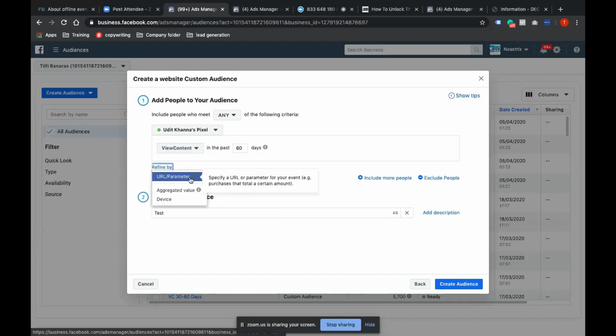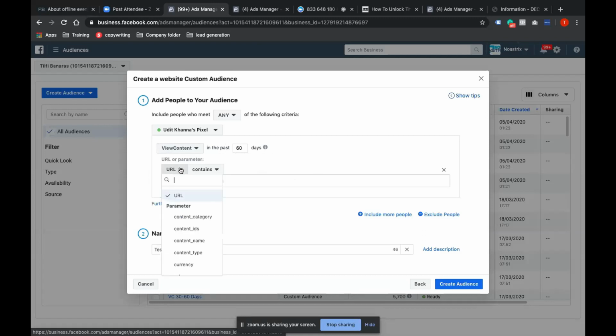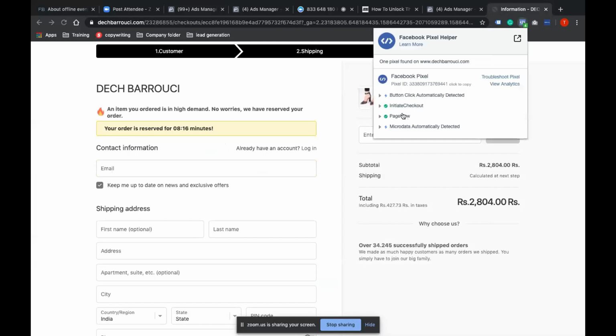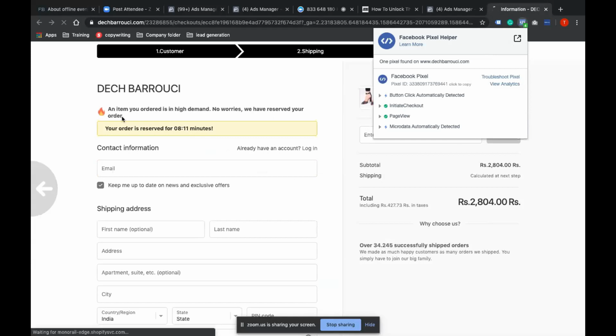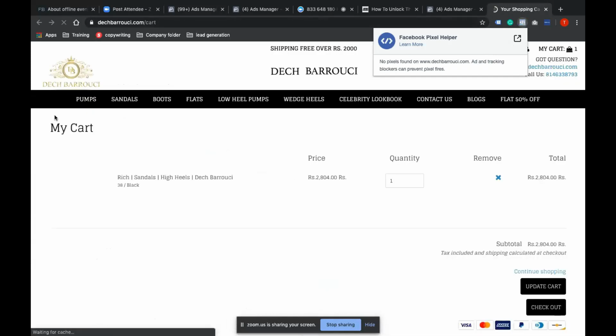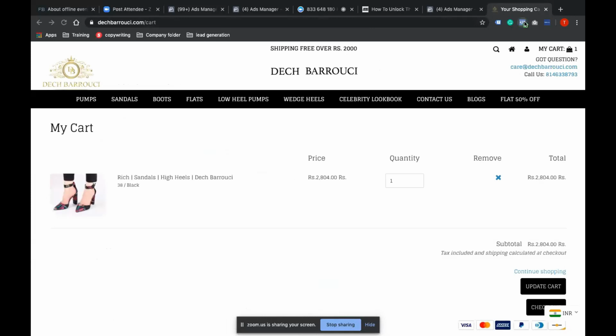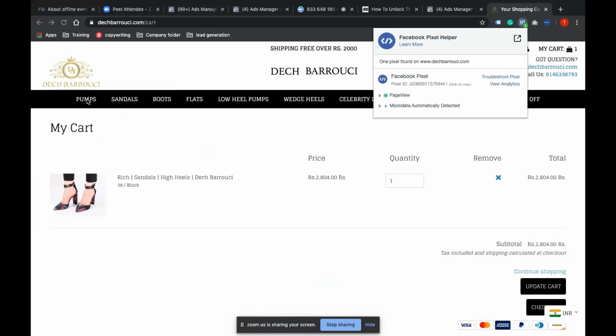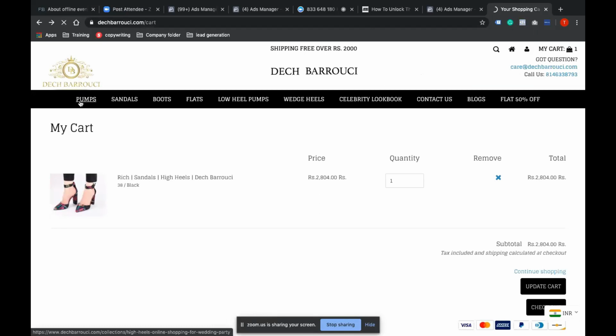If I click on refine, you have to understand, these are the parameters that come with view content. View content means I have already visited the product page. Now, content category, content IDs. If I go to view content, I'll just show you what my content is.